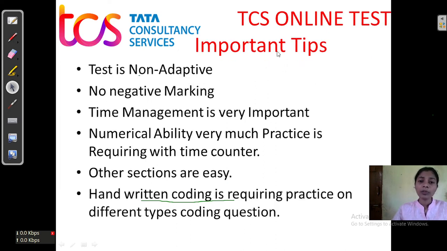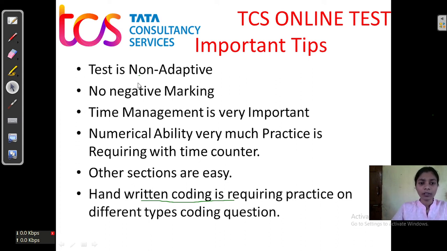Talking about the important tips. This TCS is a non-adaptive test. It means we cannot go back to the previous question, and we are shifted automatically to the next question.